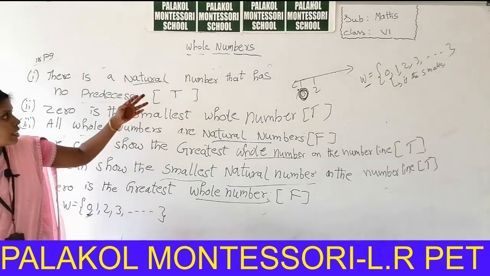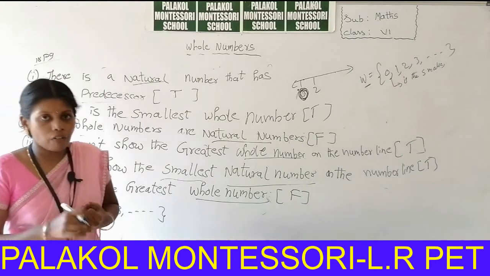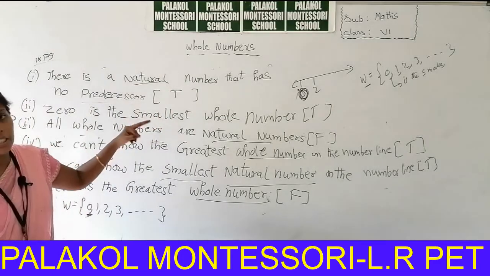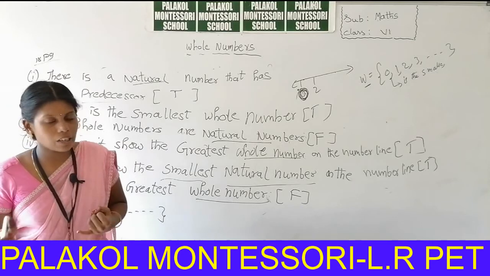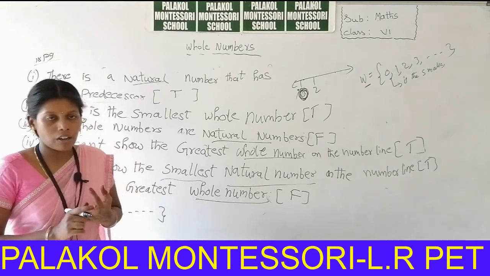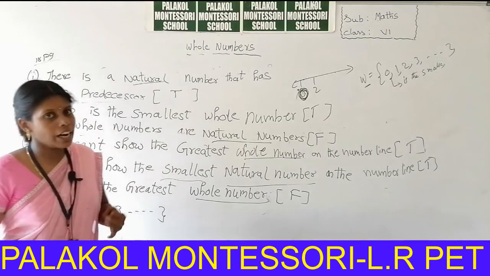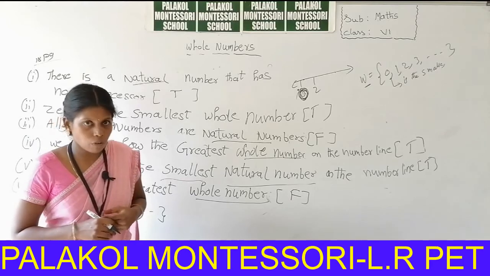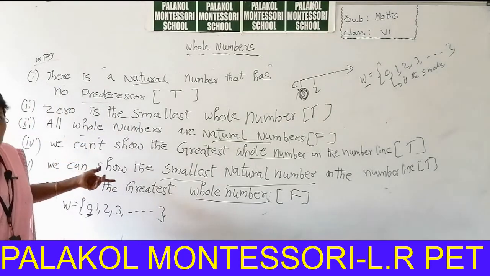So students, in this session we learned what is a natural number, what is the smallest natural number and what is the biggest natural number. In the same way we learned whole numbers. Whole numbers are starting from 0 onwards. In the same way, what is the smallest whole number and what is the greatest whole number. We can learn representation of whole numbers on the number line, addition, subtraction and multiplication of whole numbers on the number line. In the same way we can do some true or false statements.